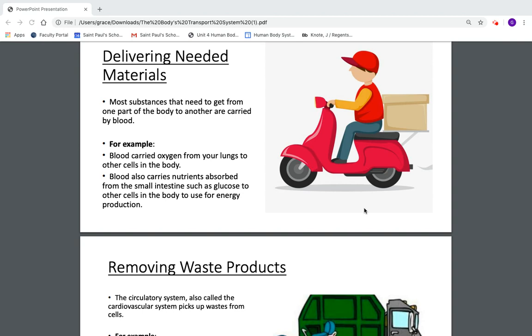Blood also carries nutrients absorbed from the small intestine, such as glucose, to other cells in the body to use for energy production. So you can see the circulatory system is often coupled up with other body systems, such as the digestive system, with the example of glucose. For carrying oxygen from our lungs to other cells, that's an example of our respiratory system.